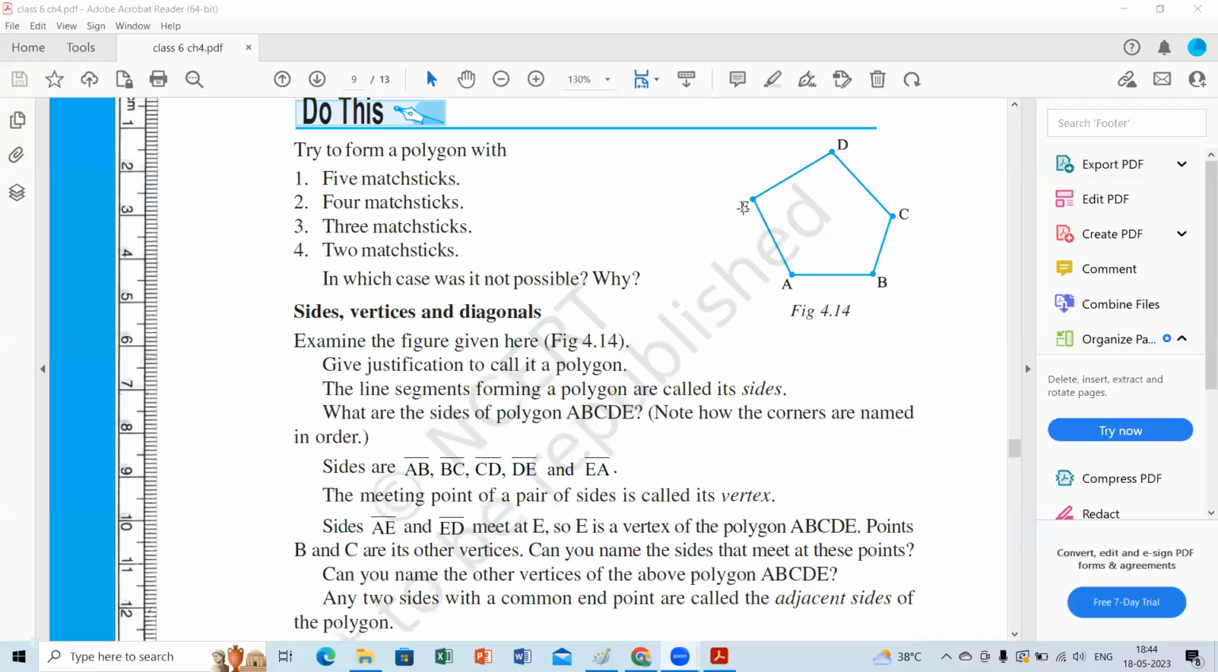Right, children. Coming to the next part. What are vertices? What are edges? What are adjacent sides? What are diagonals? Those are the main important points, children. If you take any polygon,